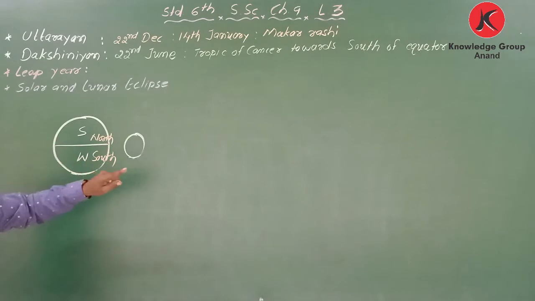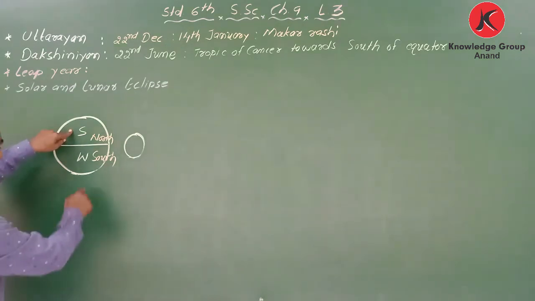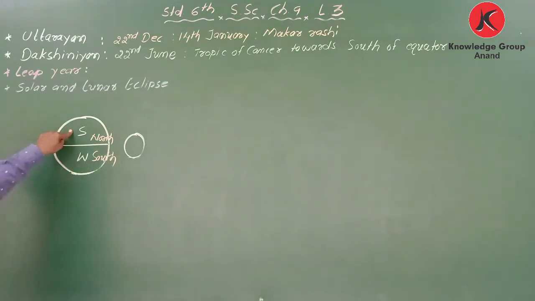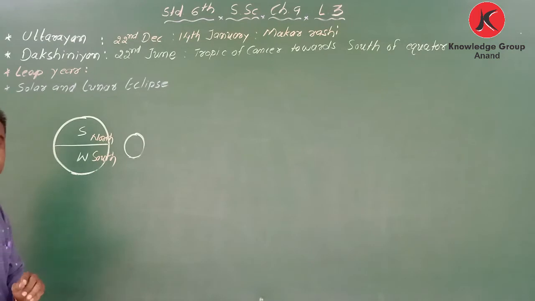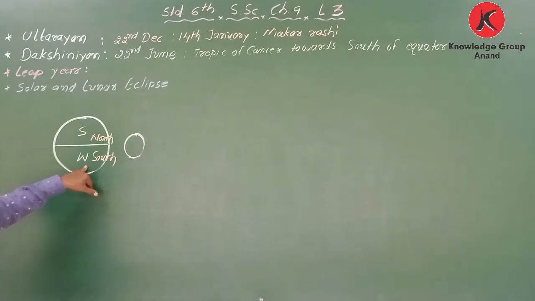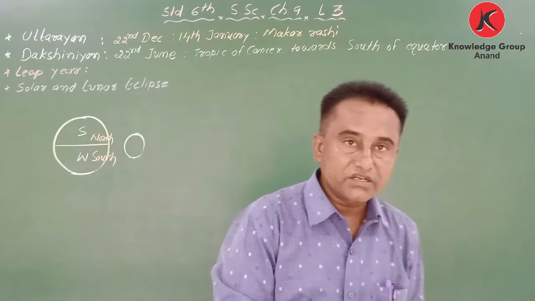When the rays of the sun fall straight over the northern hemisphere, they have summer, and at that time the southern hemisphere receives slanting rays. That's why they have winter. After 6 months the position changes, and the southern hemisphere receives straight rays of the sun, so they have summer, and in the north they have winter.